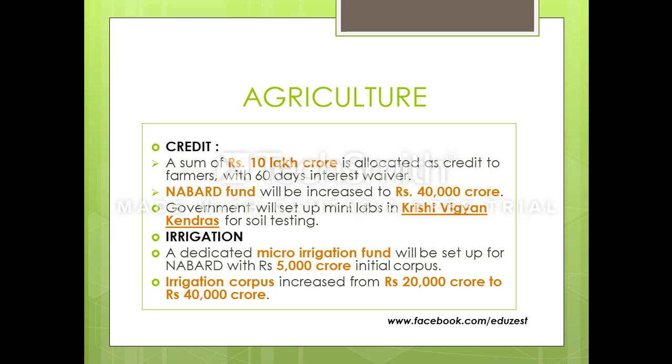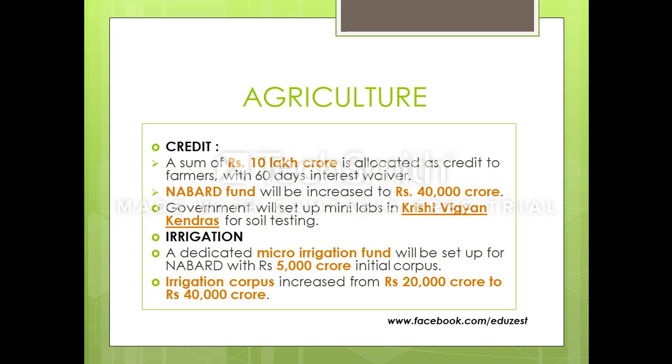Then irrigation. As far as irrigation is concerned, the government is trying to reach out to the micro irrigation part. Previously, the focus has always been on the big dam projects, but micro irrigation has never been on the agenda, or it has never been so emphasized.